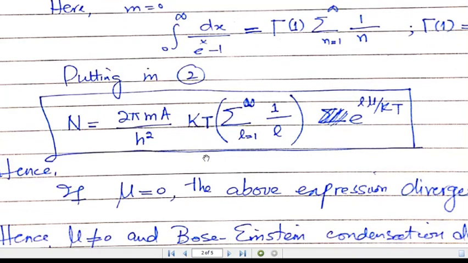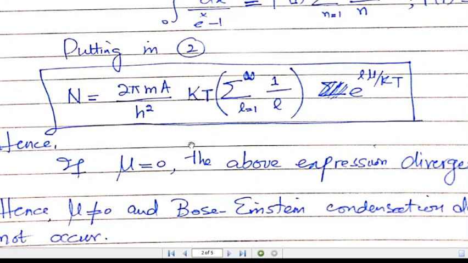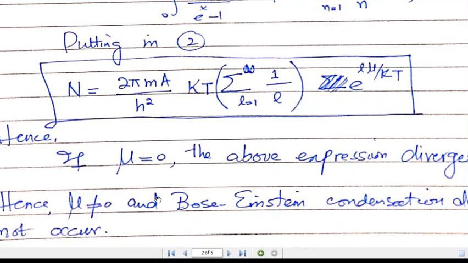It means that you will have a term which diverges. So if mu is equal to 0, the above expression diverges. It means that mu is not equal to 0 in this case. If this equation has a solution, it means that the Bose-Einstein condensation does not occur for the case of a two-dimensional Bose gas of non-interacting bosons.